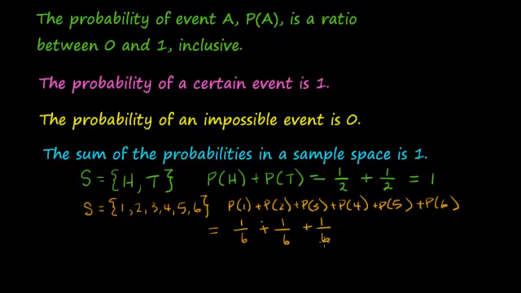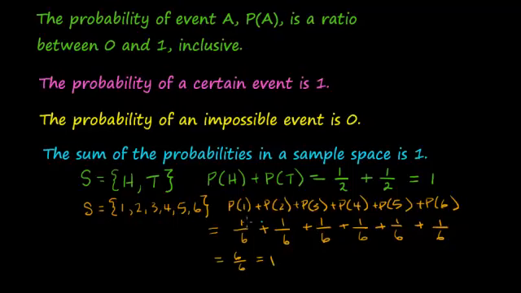These are equally likely events. It doesn't matter if they're equally likely or not, you still should get 1 when you add up all the probabilities in the sample space. So of course we have 1/6 6 times, so we have 6/6 or 1.